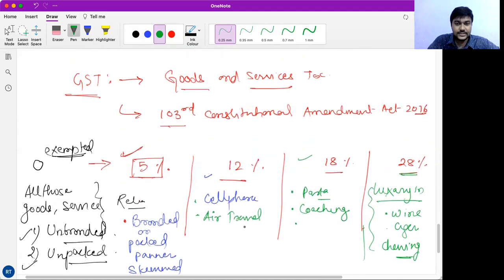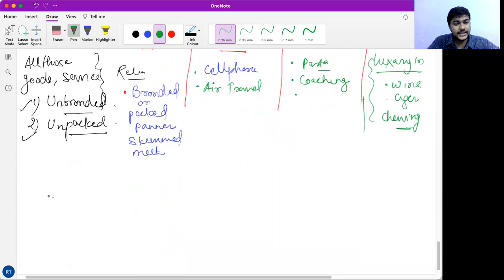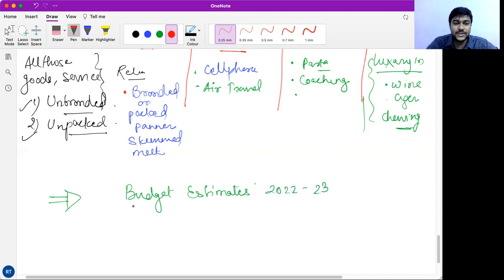So friends, one more important thing that we have to see is the proportion of the tax that is being collected. The primary source, according to the budget estimate 22-23, which the Finance Ministry made based on the previous year's collection.